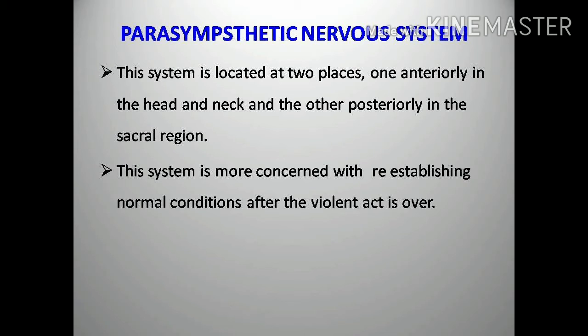I already said that for the heart in the sympathetic nervous system, it accelerates the heartbeat. When we come to the normal condition, the parasympathetic nervous system brings our heartbeat to the normal condition after finishing the violent action. And the pupil also. In the sympathetic system, dilation of the pupil takes place. When we come to the normal condition after finishing the violent action, pupil constriction takes place, and that is brought by the parasympathetic nervous system.